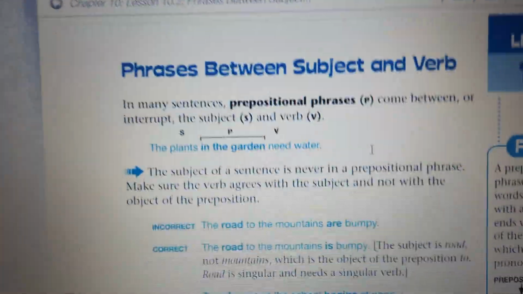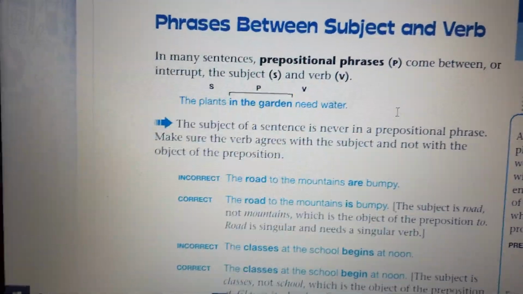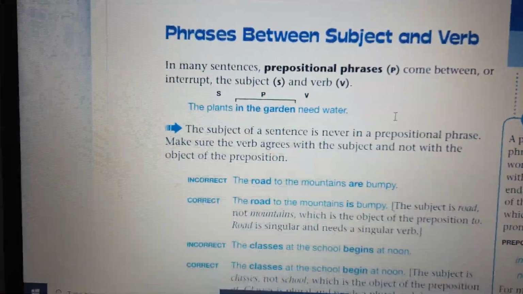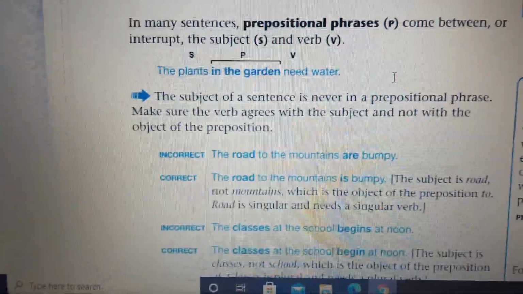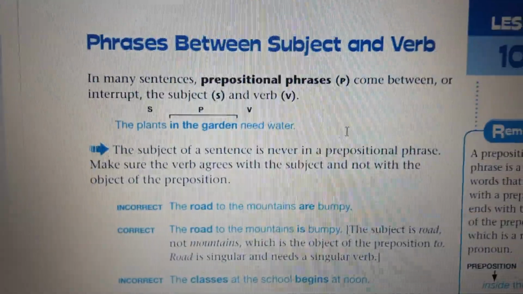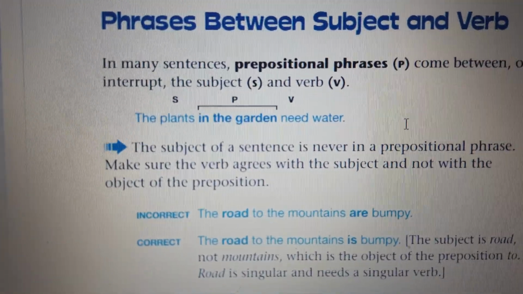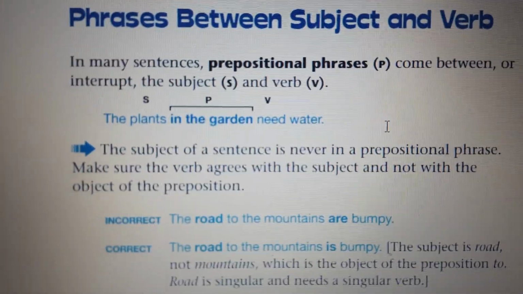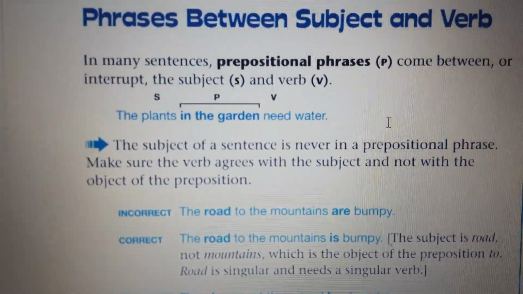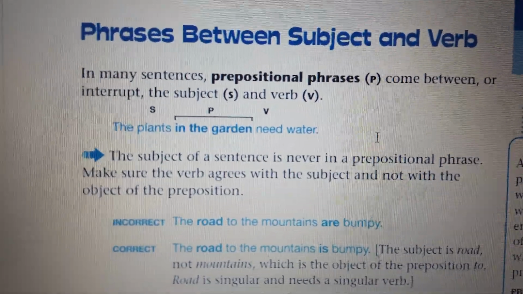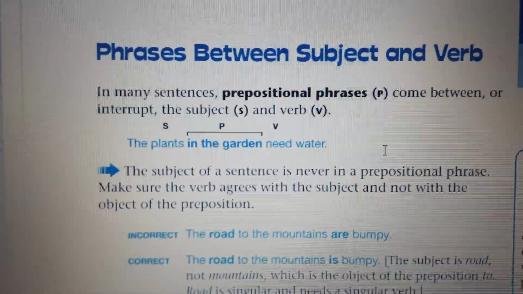It's an easy lesson. We have some rules that we should follow and pay attention to so we can write a good sentence. So first let's read the first 2 lines to know more about this lesson. In many sentences, prepositional phrases come between or interrupt the subject and verb. Here we have a good example. The plants in the garden need water.